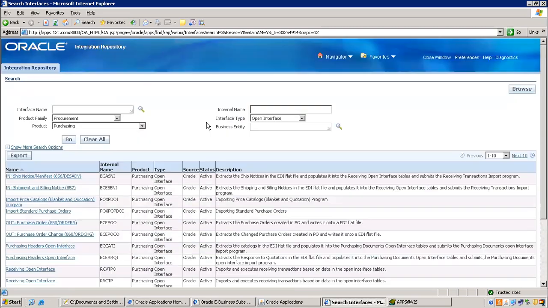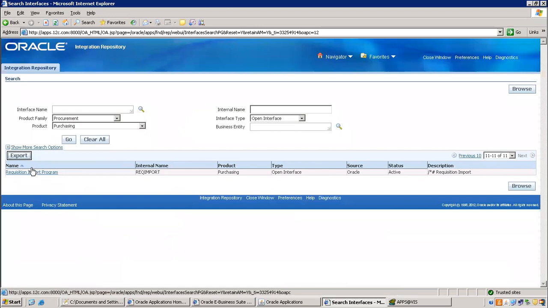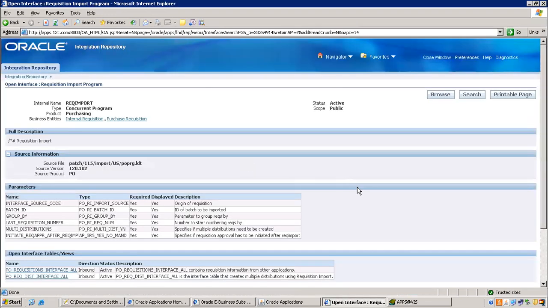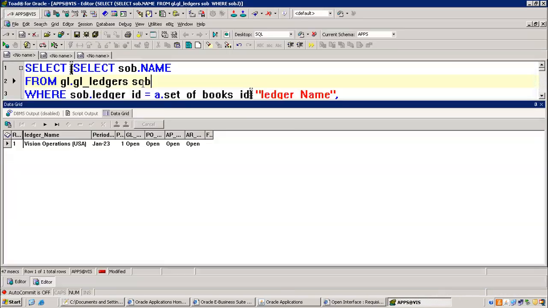If someone asks you how many interfaces are there in PO, you should know: the receiving interface, the purchasing interface, as well as the requisition interface. So click on this. You can see here PO requisition interface all, PO req distribution interface all. Now, as per our flow, the data must be there in this particular table, PO requisition interface all. Just check.